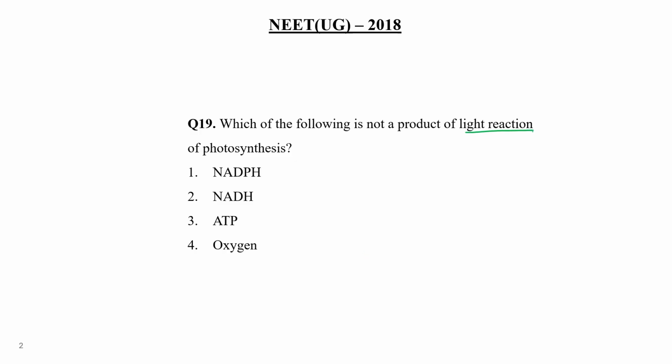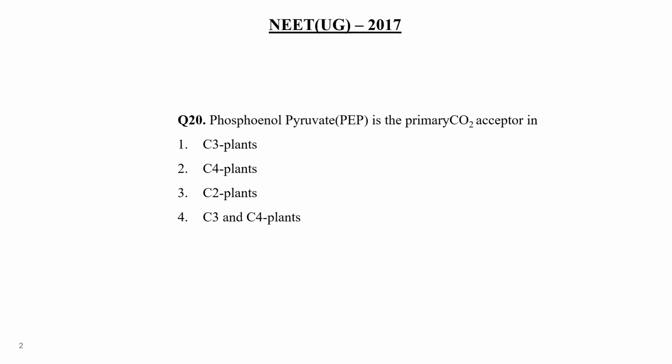Yes. ATP? Yes. Oxygen? Yes, as a byproduct. NADH is not produced during the light reaction of photosynthesis. It is produced in mitochondria during cellular respiration, right? So, what is the correct answer? Which is not a product of the light reaction? So, this is NADH. Clear?